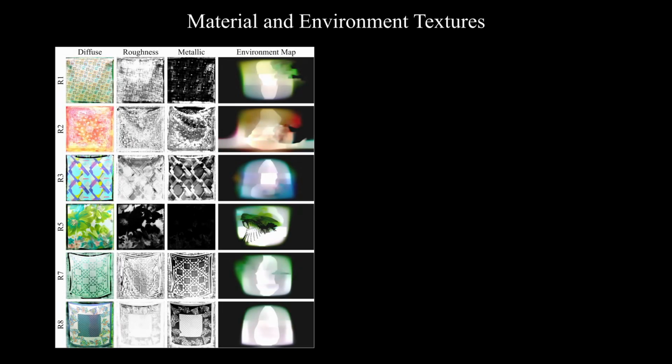Nonetheless, looking at the SVBRDF and environment textures directly, we observe some unexpected results, despite having nearly perfect renderings. While the roughness and metallic textures are supposed to be very uniform, we see imprints of the fabric textures in them. Furthermore, the diffuse color is leaking into the environment map to match the colors in the target video.